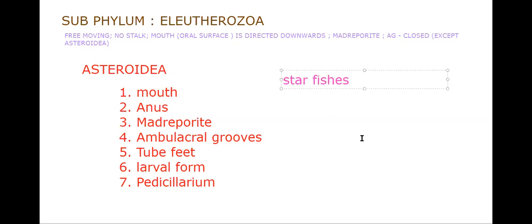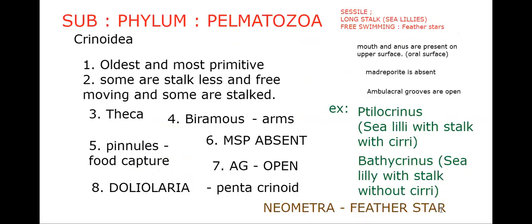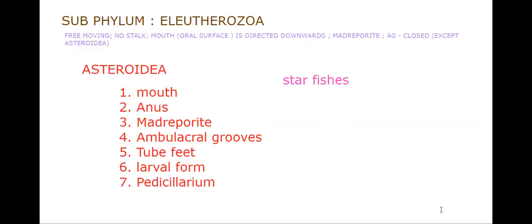Starfishes. So whatever features I explained here all belong to here itself, with the diagram I said. So the mouth is at the oral surface, that is looking at the bottom. That's what we have to remember now. Mouth is directed downwards. The oral surface contains the mouth that is directed downwards.